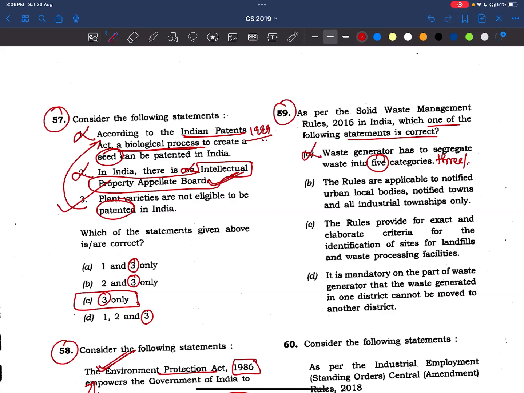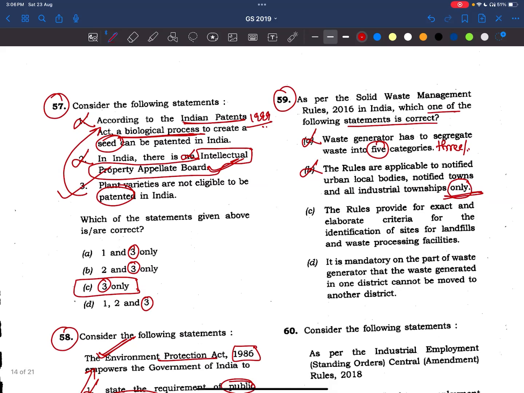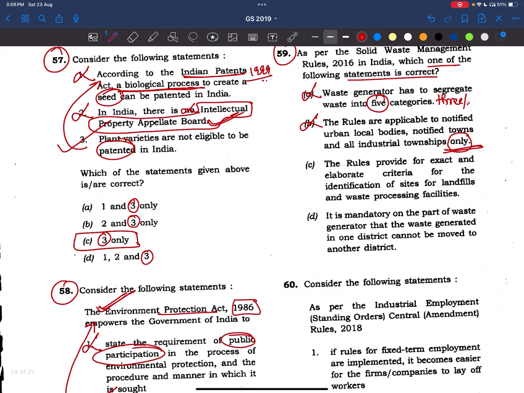Now, the rules are applicable to notified urban local bodies, notified towns, and all individual townships only. Now friends, even for the local bodies and some small towns, according to the population, these things are applicable. So this statement is also wrong. See here, this word makes this statement wrong. Yes: the rules provide for exact and elaborate criteria for the identification of sites for landfills and waste processing facilities. Yes, this is the right statement.